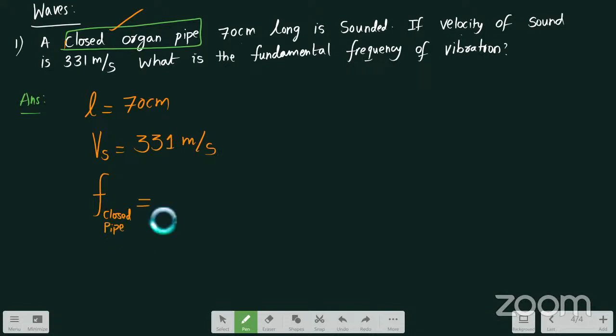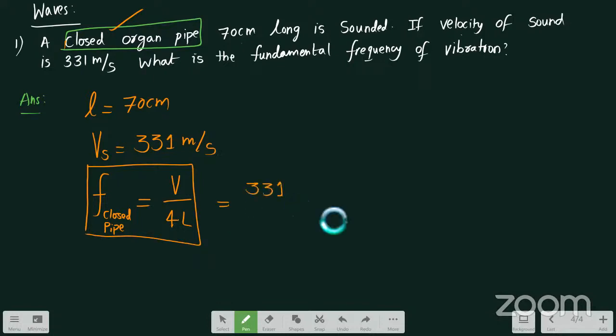So the formula for closed pipe is V by 4L. We have done the LAQ for this particular topic. So F is equal to V by 4L. Let us substitute the values. V is 331, divided by 4 into the length. Length is in centimeter; if I convert this into meter, it will become 70 into 10 power minus 2 meter.